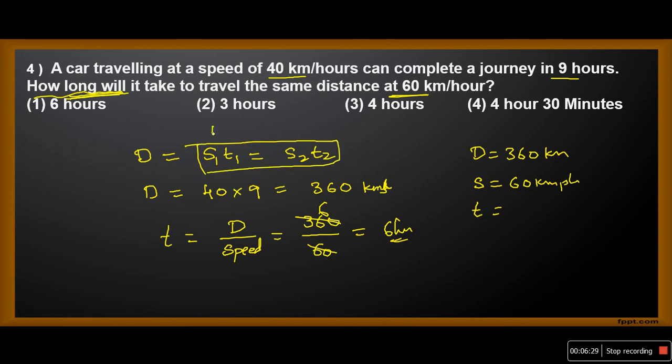Speed is 60. I have to find the time. The zeros will get canceled. 3 3s and 3 2s, 2 1s, 2 2s. On simplification, you will get t equal to 6 hours. The same answer, option 1.